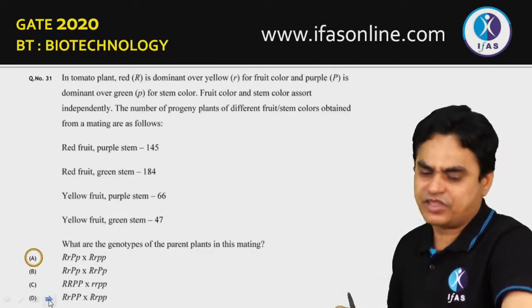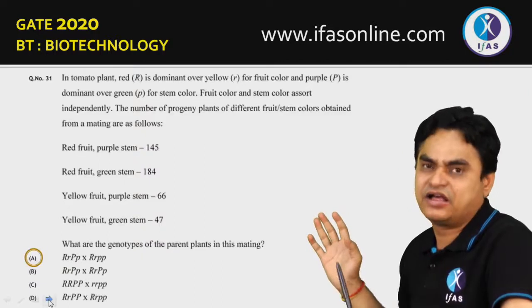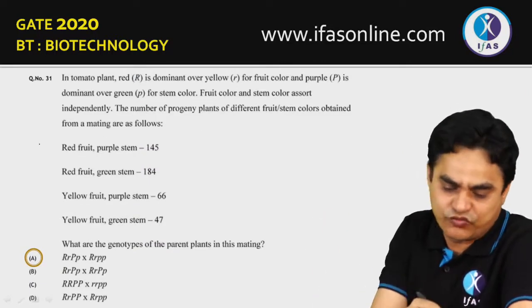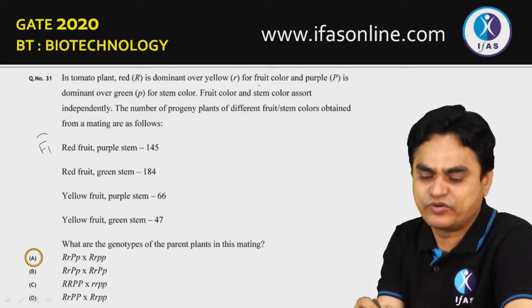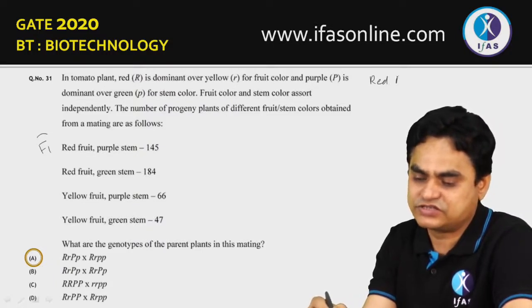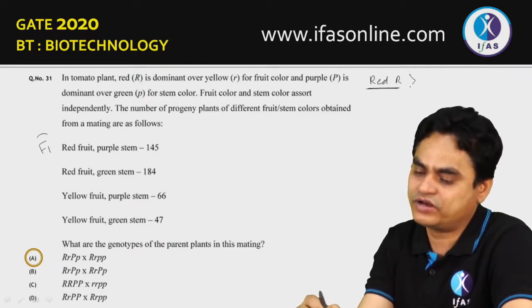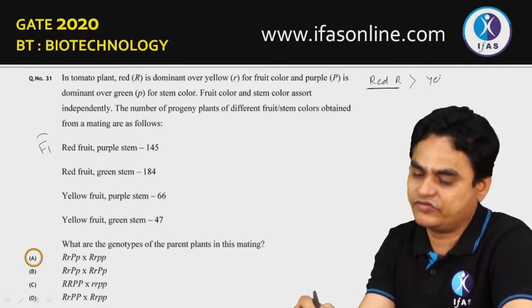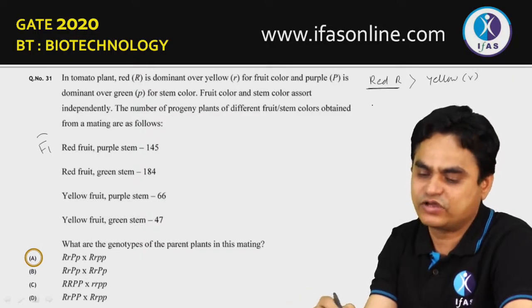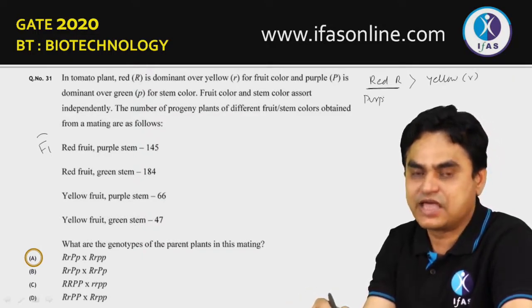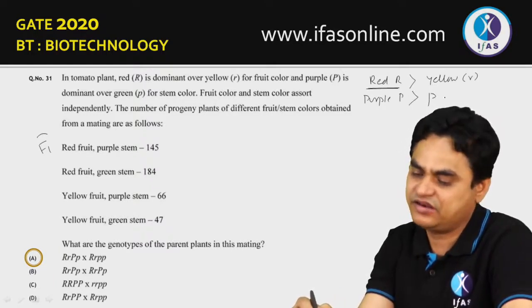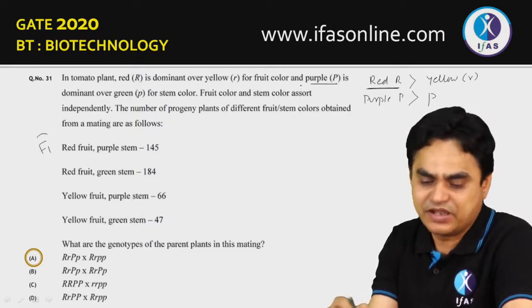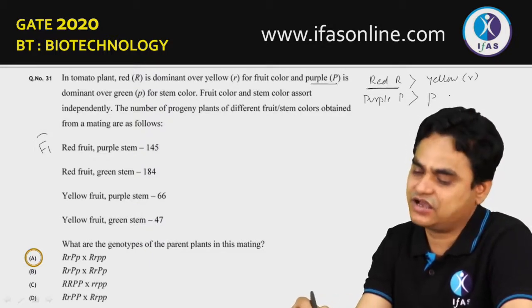Moving to the next question. This is basically a cross, and the results are being shown for an F1. In tomato plants, red R is dominant over yellow, and for yellow the genotype is small r, while for fruit color, purple, capital P is dominant over small p, which is green. Purple is dominant over green, which is represented by small p.